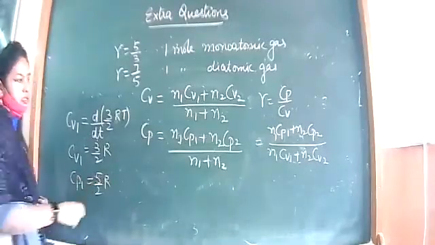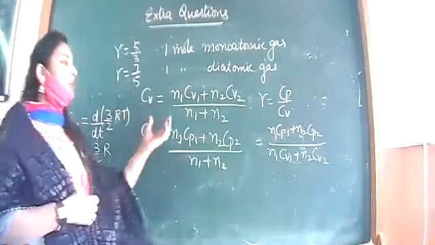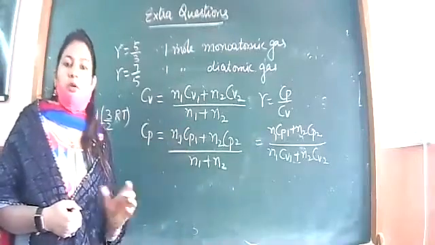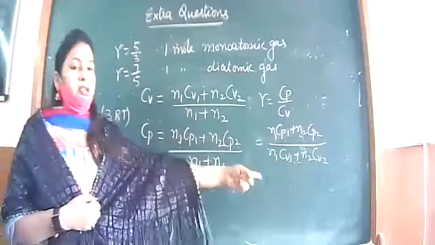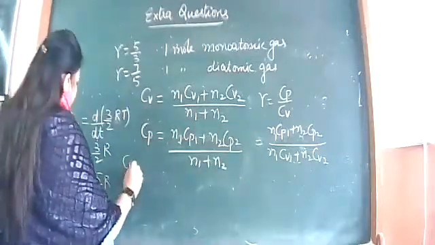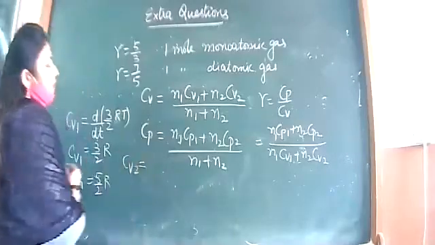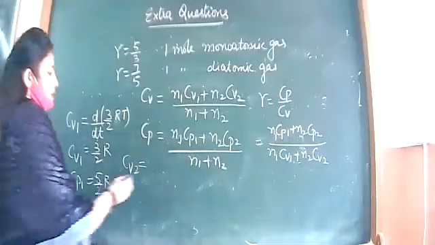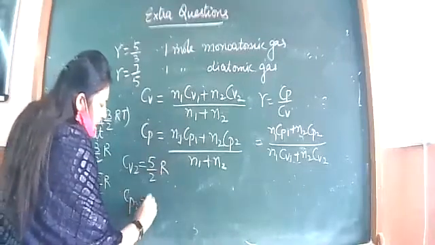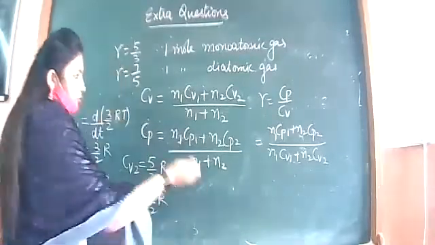Better you use this, because when you divide, the ratio won't be N1 gamma1 plus N2 gamma2 over N1 plus N2. It will be this one. Okay, same way let us calculate Cv2, that is for diatomic gas. That was 5 by 2 R and Cp2 that was 7 by 2 R. Yes. Now you put in the values.